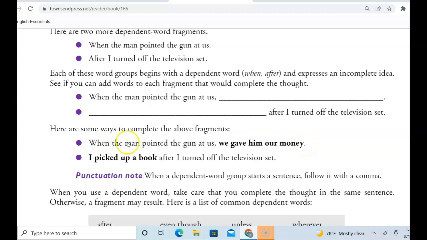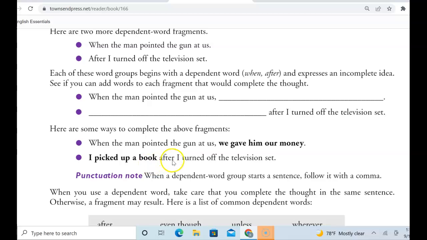So if we take the dependent clause, comma, independent clause, now we have a complex sentence. Remember from the other videos, it's complex because we have a dependent and an independent clause. Usually if they're compound, it means you have an independent and an independent. But here we have a dependent and an independent.